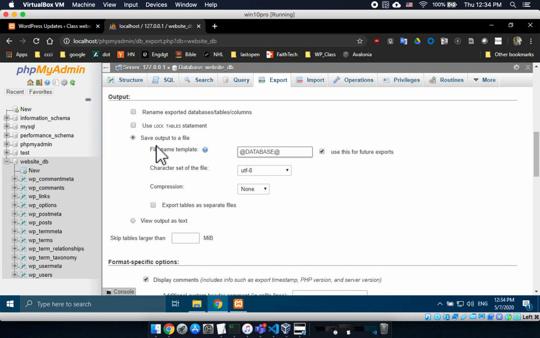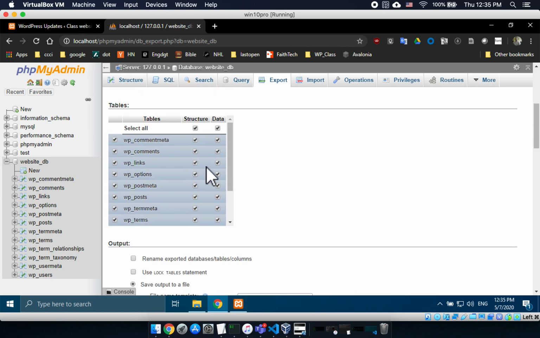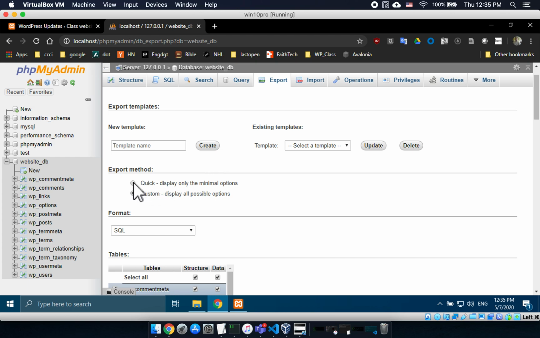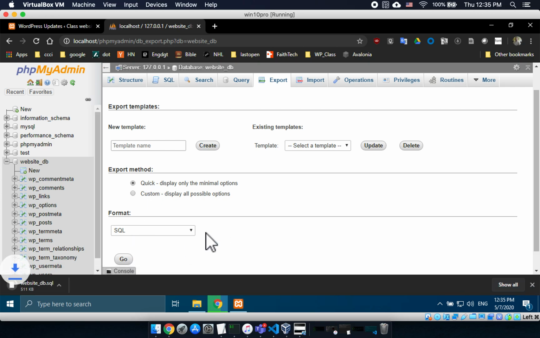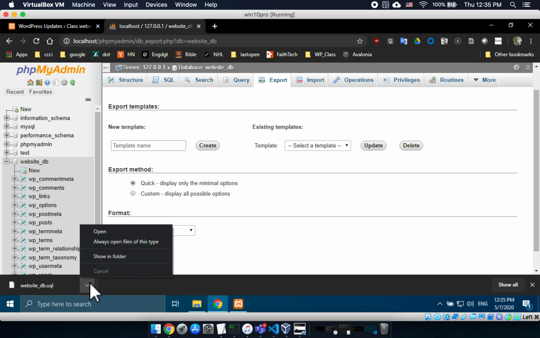Oh, this is fascinating. Okay, so on my Mac, this was different. On here, the default is save output to a file, which is what I want. So I think I can go back to quick. If I say quick, I want it in a SQL format. I want it to save to a file. So I hit go. It should start downloading a file. And it does. Yay.